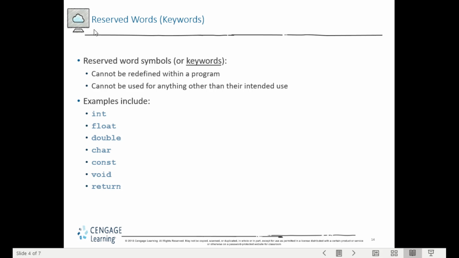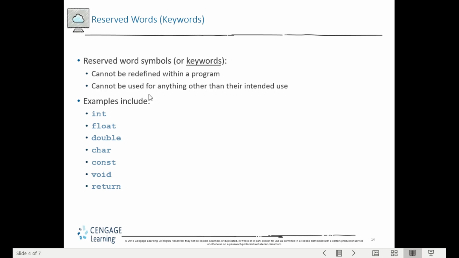Reserved words, or keywords or special words, cannot be redefined within a program, meaning that we cannot use them unless for their intended use.